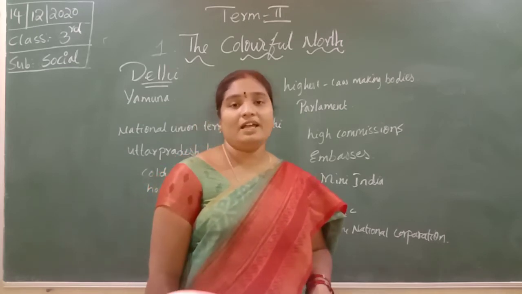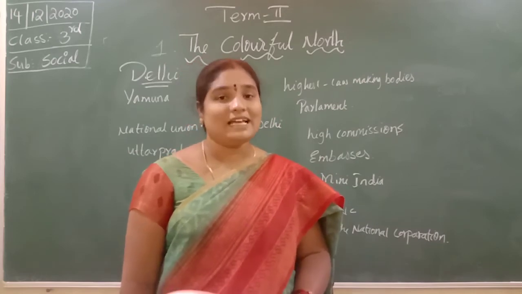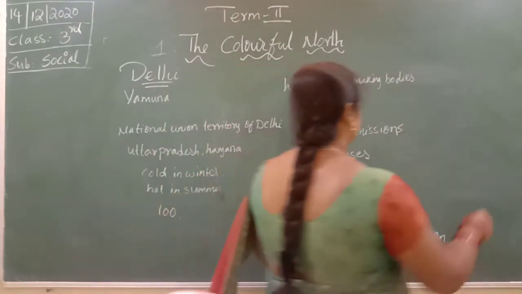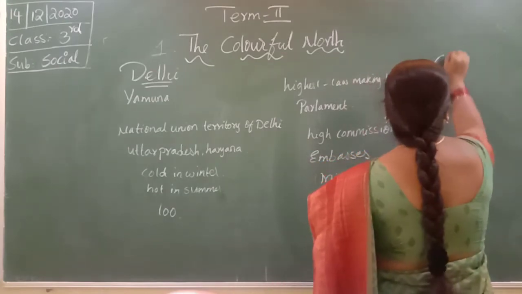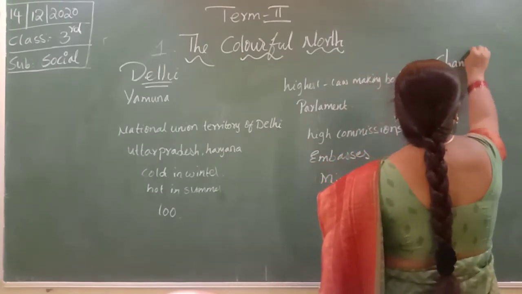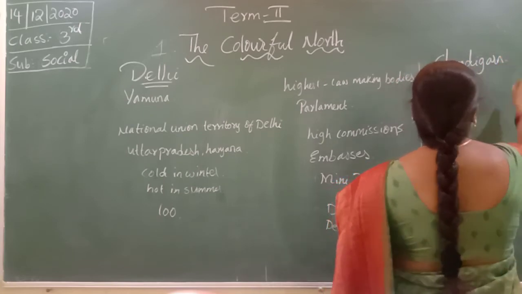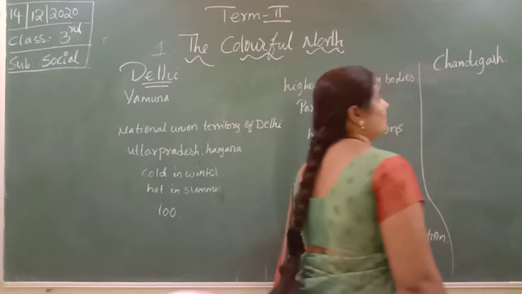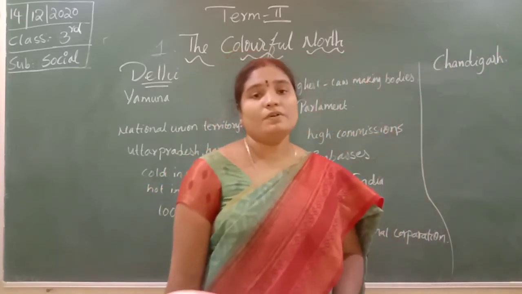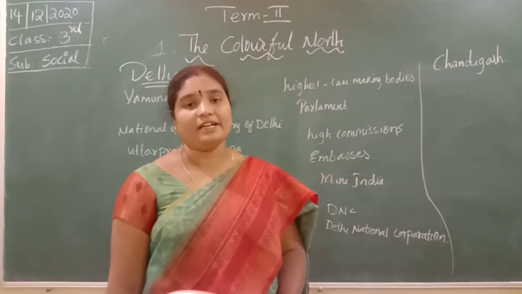This is about Delhi. The next city we will go for is Chandigarh. Chandigarh also comes under the union territory.